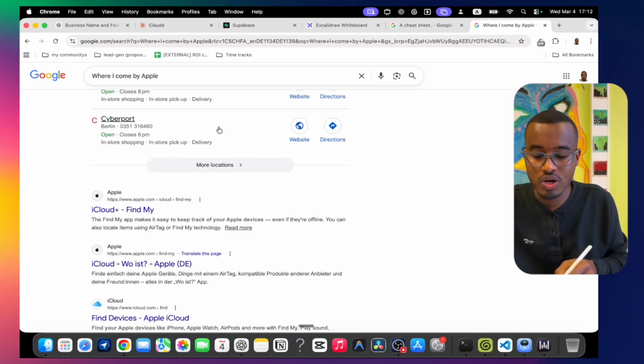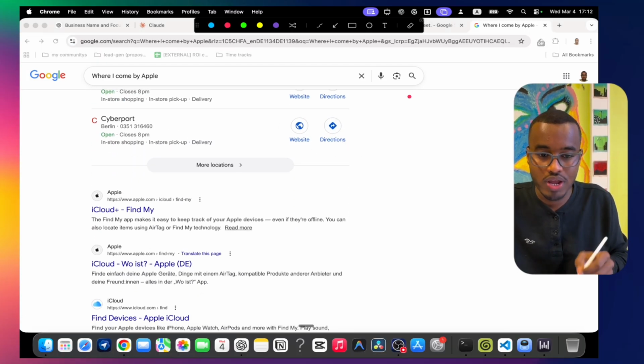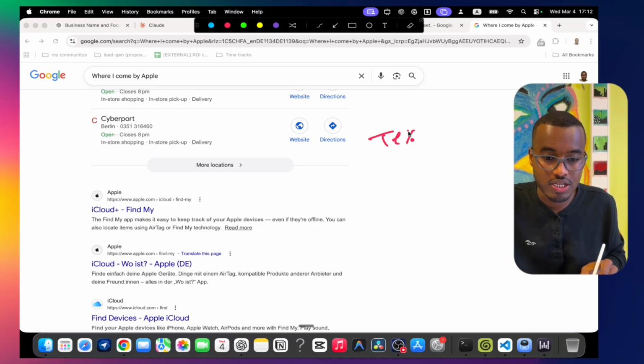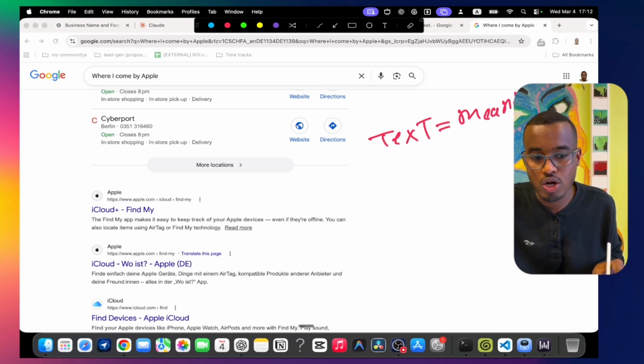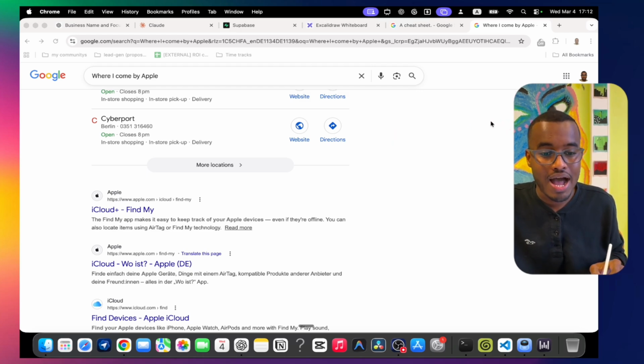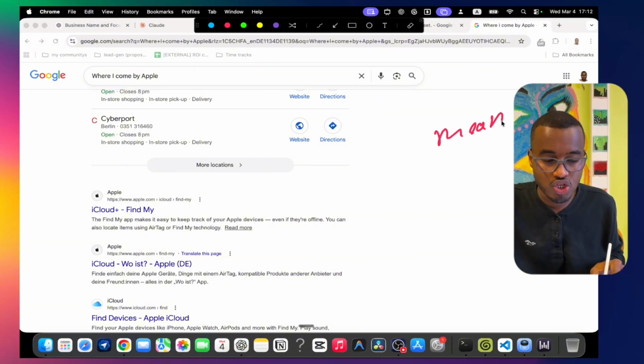What Google is actually doing is taking your text, not just matching the text, and trying to get the meaning. What do you actually mean by this text? And those meanings are just numbers.